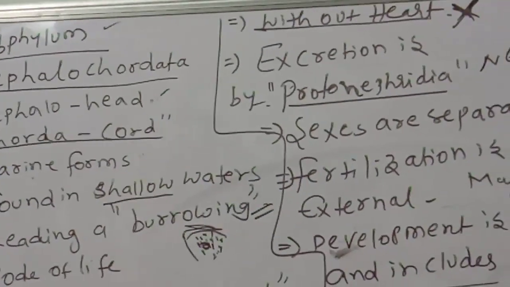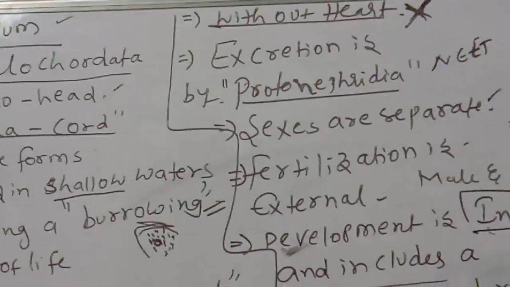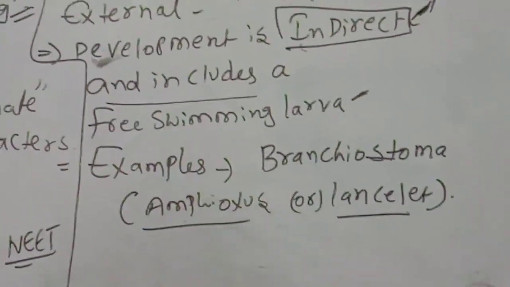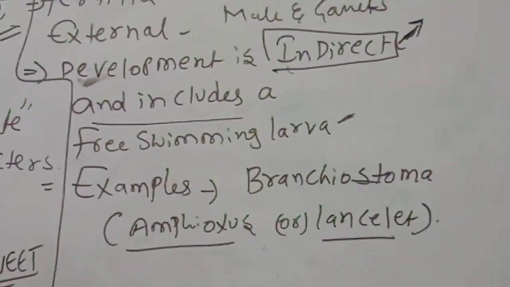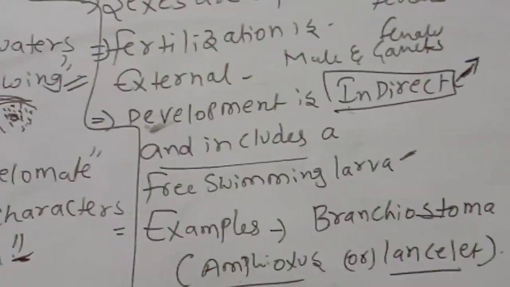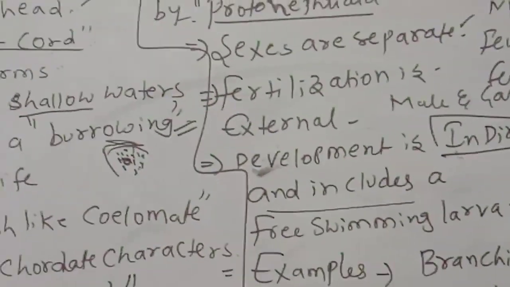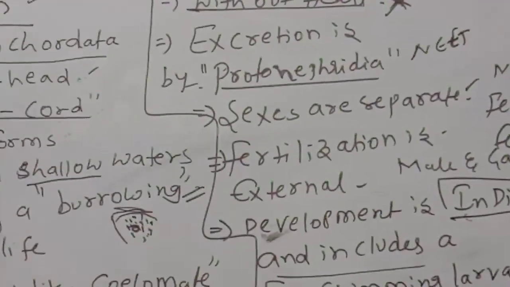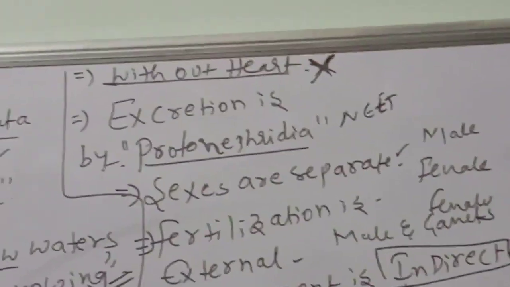So examples: Branchiostoma, amphioxus or lancelet. Lancelets are used in the laboratory. One side is sharp, one side is blunt, that kind of shape is there. That's why it is called a lancelet. Okay children, this is about cephalochordata.